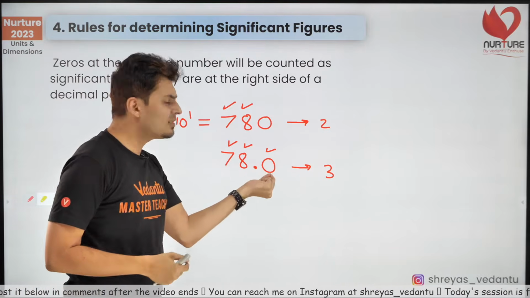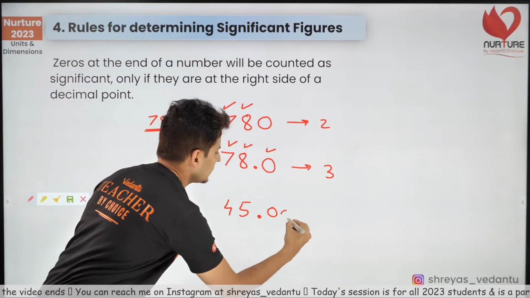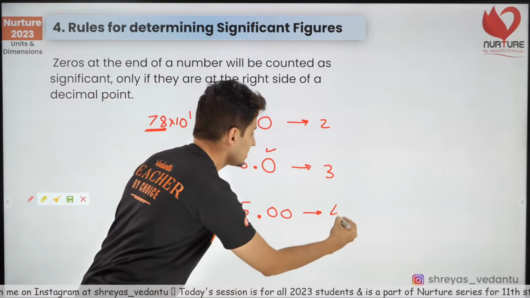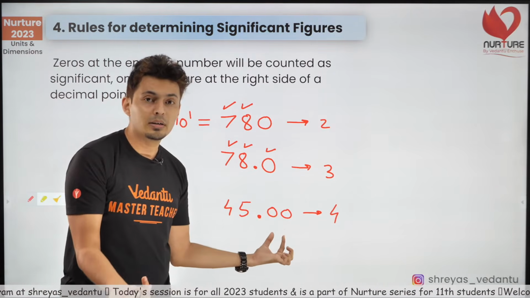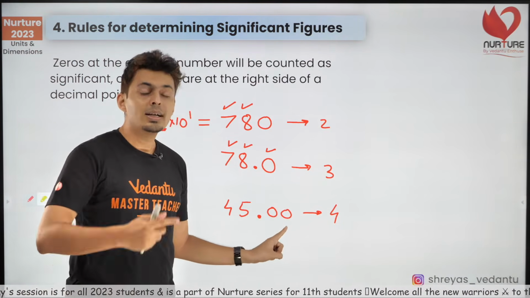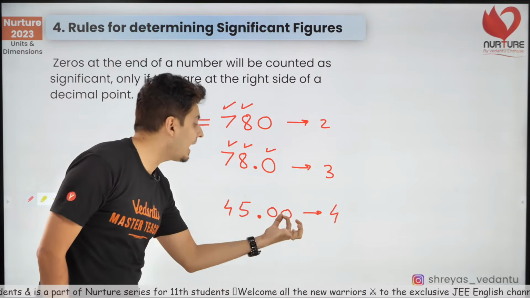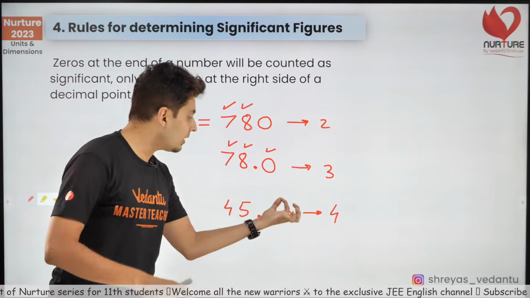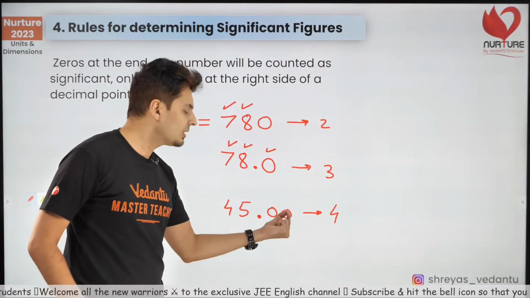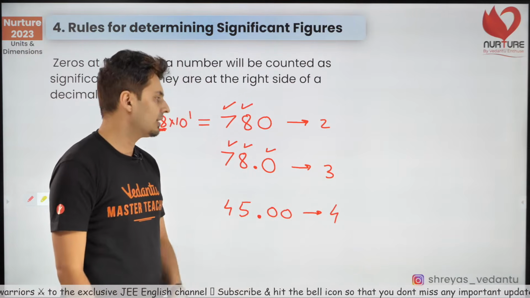You might be wondering, sir, why is this 0 significant? What about 45.00? How many significant digits are there? 1, 2, 3, 4. Yes, 4 significant digits. Why is this 0 important? When you write it after the decimal, that means you are sure about it. You know that number is actually accurate till this point. You are not a crackpot to actually put the zeros. You are sure about that reading till the second decimal. That's why it is significant.